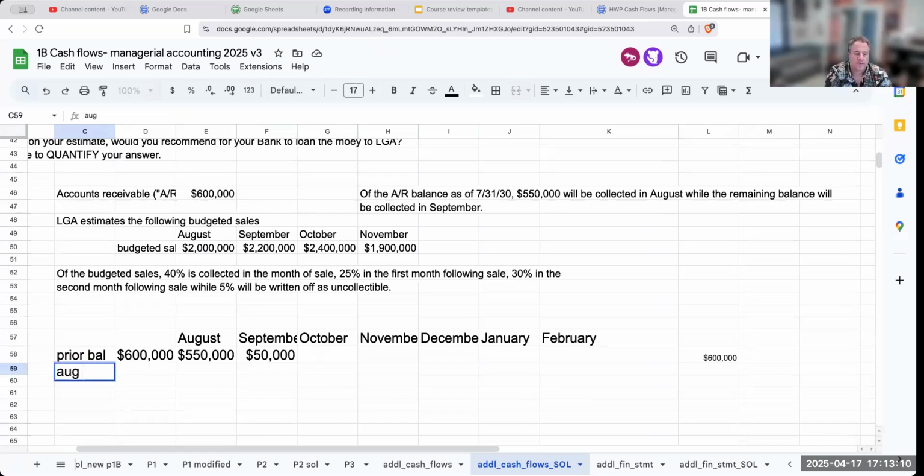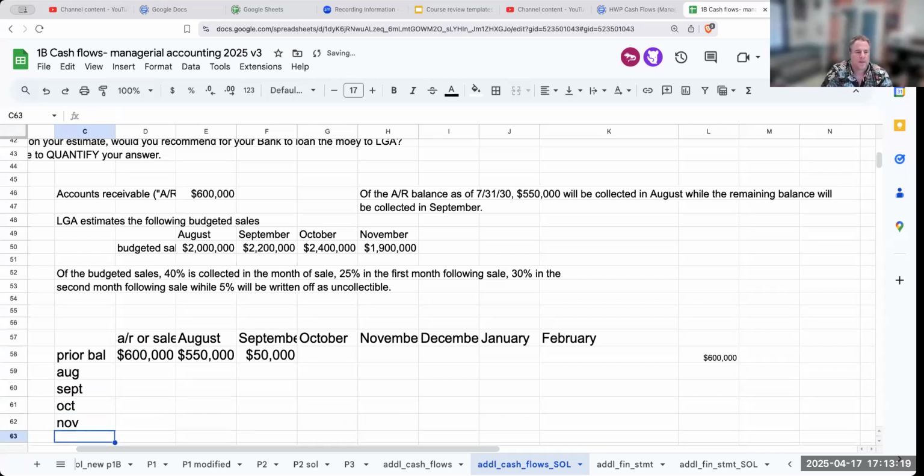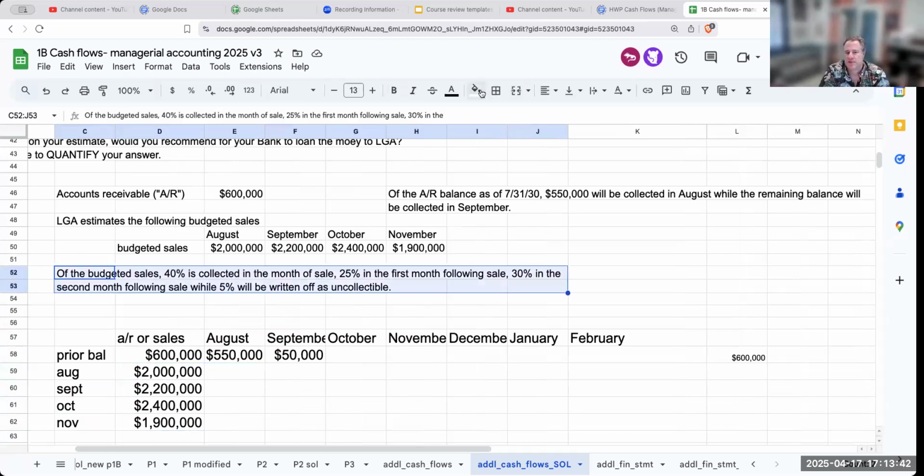So over here, the AR or sales: August, September, October, November. My August sales budgeted were 2 million. My September sales budgeted were 2.2. My October sales budgeted were 2.4, and my November sales were 1.9 million. Okay, so how do I go through and collect these? Well, in August, it says I'm going to collect 40% in the month of sale, 25% in the first month following sale, 30% in the month after that, while 5% will be uncollectible.